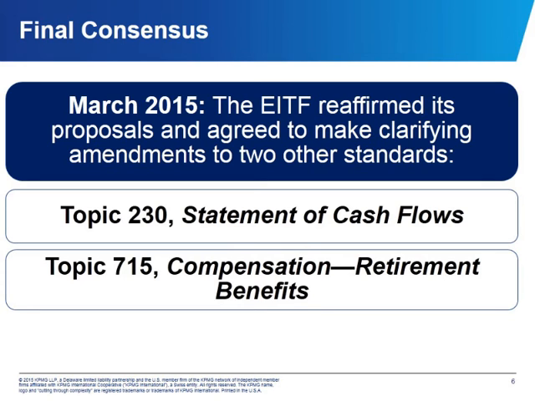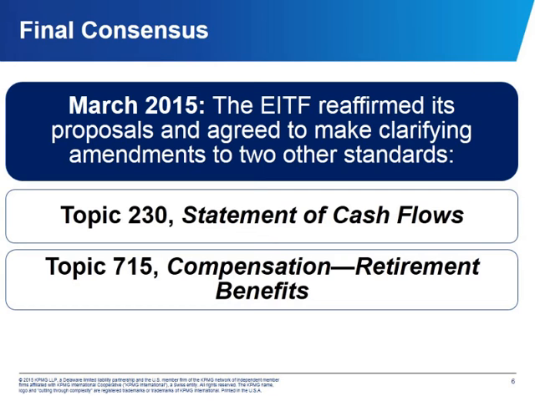But I also mentioned that during the comment period, some respondents had some concerns about other standards that would be affected by these proposals. So in response, the EITF agreed to make some clarifying amendments. The first has to do with Topic 230 about the statement of cash flows. Today, certain investment companies are exempt from providing a statement of cash flows if substantially all of the entity's investments are carried at fair value and are classified as Level 1 or Level 2. However, the proposals here would require certain investment companies that do not currently provide a statement of cash flows to provide one, because certain investments measured under the practical expedient would no longer be classified as Level 2.